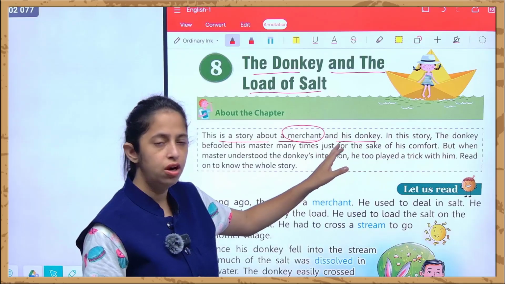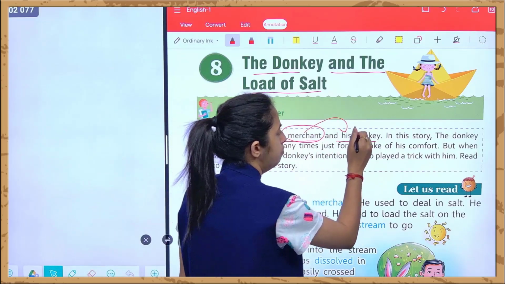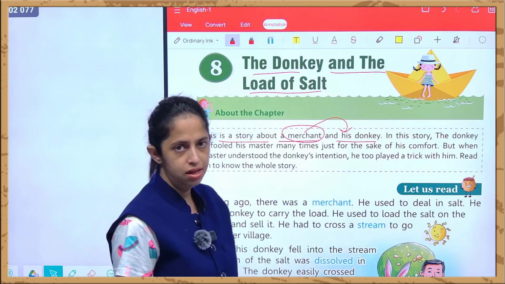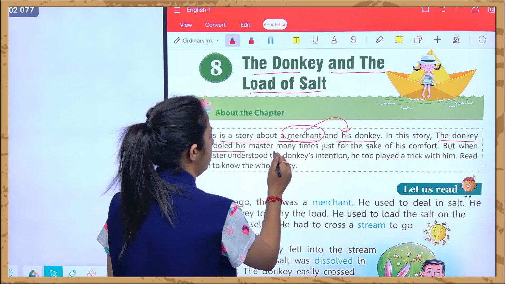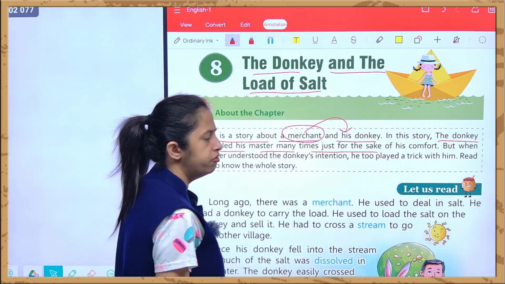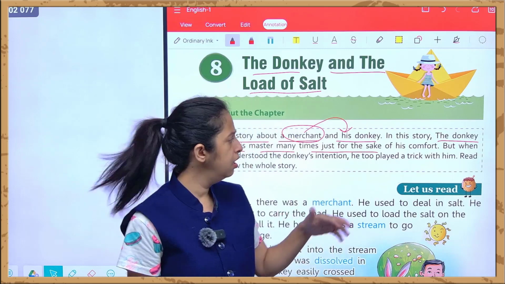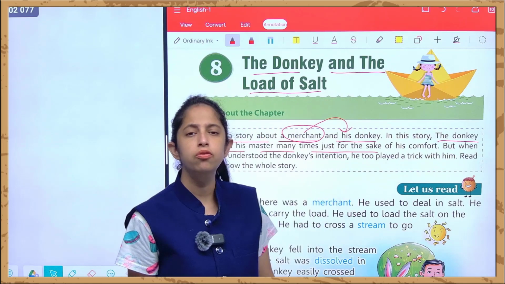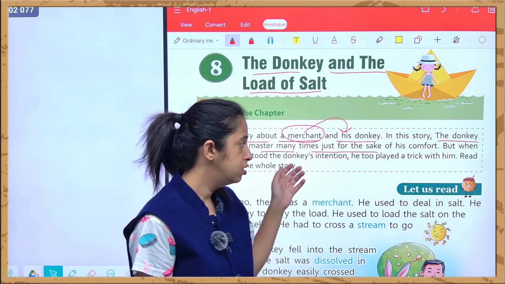And his donkey, we are talking about a story about a merchant, and the merchant over here is a male, that is why "his" is mentioned over here. In this story, the donkey befooled his master many times just for the sake of his comfort. For his own benefit, this donkey befooled, meaning बेवकूफ बनाया, किसको? अपने मालिक को, अपने merchant को.